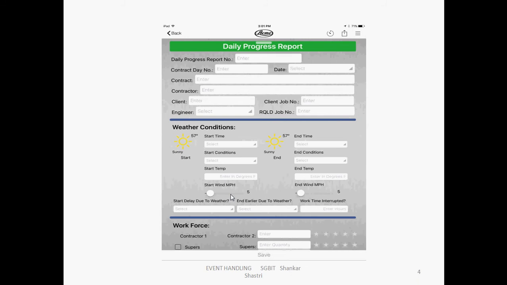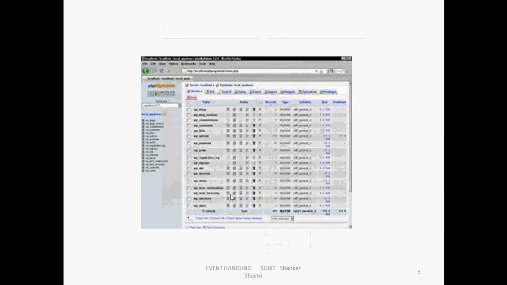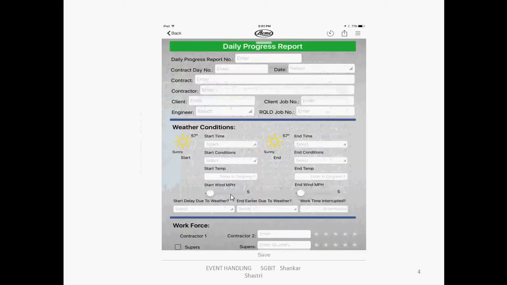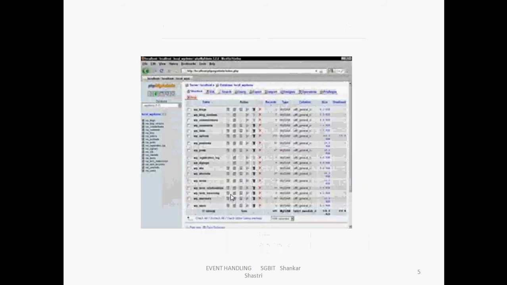This is one example for front end, and this is one example for backend. The backend is usually in terms of tables. Whatever you enter from the front end is stored in the backend. For example, if you enter daily progress report number 20, that is stored in a table in the backend. The date, contractor number, client job number, everything is stored in the backend.